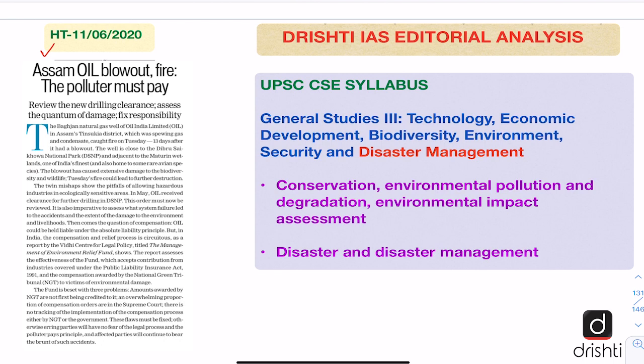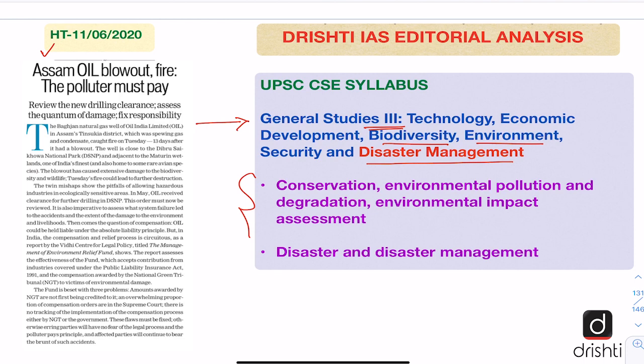So now let us look at its linkage with the syllabus. So we can see that it links directly with GS paper 3, where we have biodiversity, environment and disaster management. Because this accident has happened very near to a national park, so it has had very serious impact on the environment and the wild animals. So not only is this a man-made disaster, but it has also led to serious consequences for the environment and the biodiversity in the place.